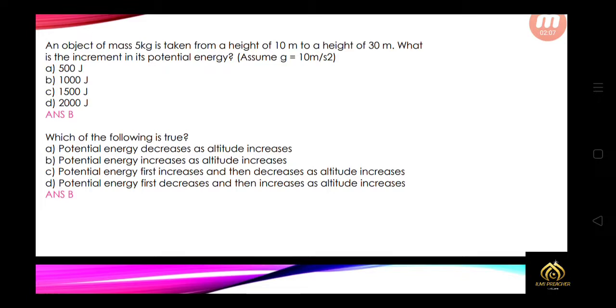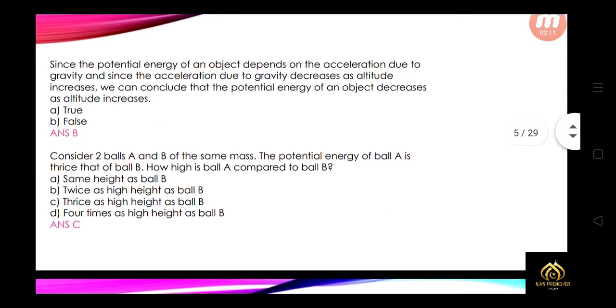Which of the following is true? So the option B is true. Potential energy increases as altitude increases. Since the potential energy of an object depends on the acceleration due to gravity, and since the acceleration due to gravity decreases as altitude increases, we can conclude that the potential energy of an object decreases as altitude increases. So that statement is false.